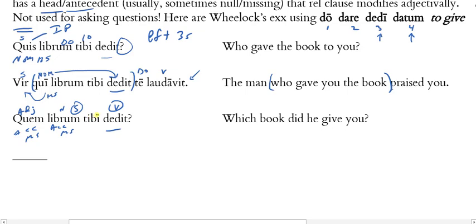And librum is the subject of the verb dedit. So, I'm sorry, it's the object of the verb dedit. So, what we have going on here is that the subject is a he, a third singular he. He gave to you, indirect object, a book, and the question is asking which book. He gave to you which book, or which book did he give to you? All right, so this is the interrogative adjective here.